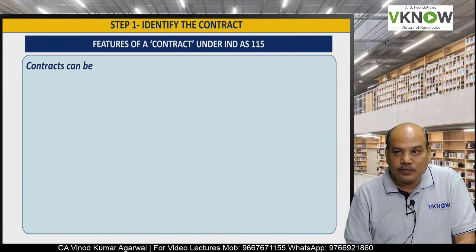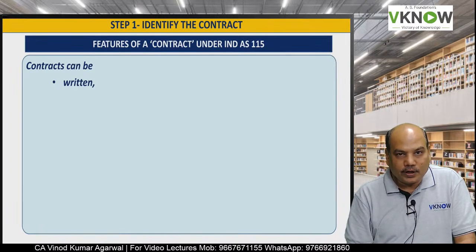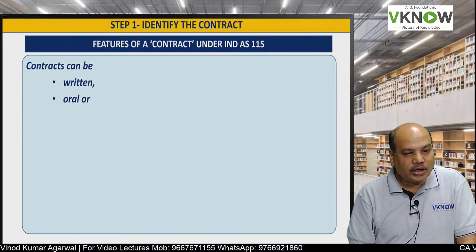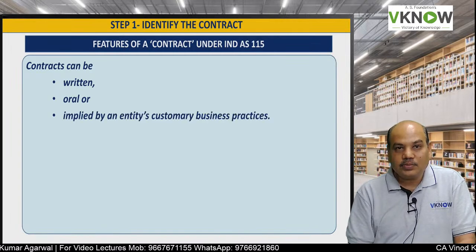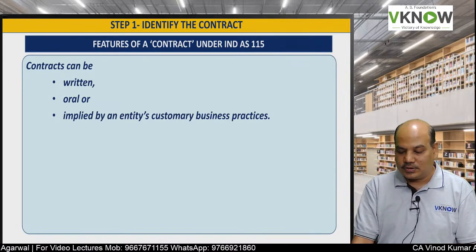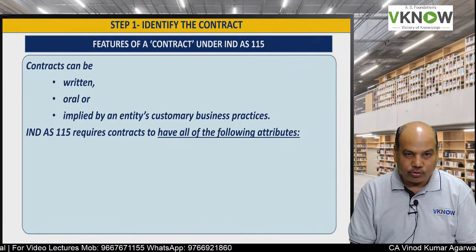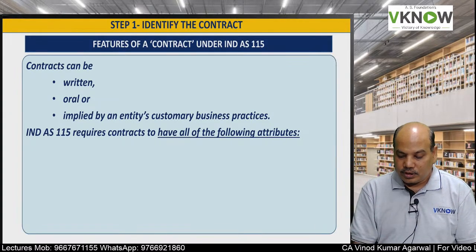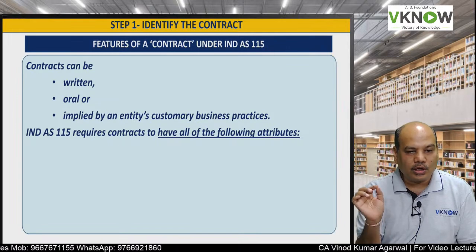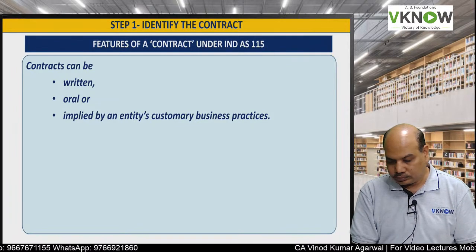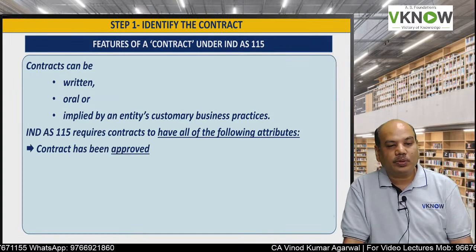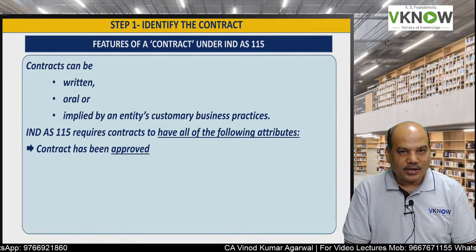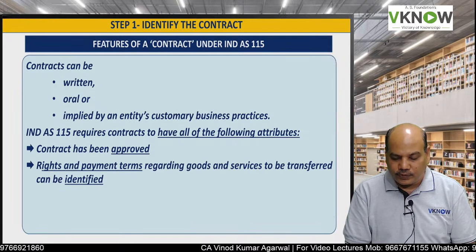So what are the features of a contract? Under IND AS 115, the contract can be written but not necessarily. Contract can be oral also, or sometimes the contract can be implied by an entity's customary business practices. So oral, written or implied. As per IND AS 115, it requires that a contract should have all the following attributes. First, the contract should be approved by both the parties. The seller and the customer both should approve the contract.